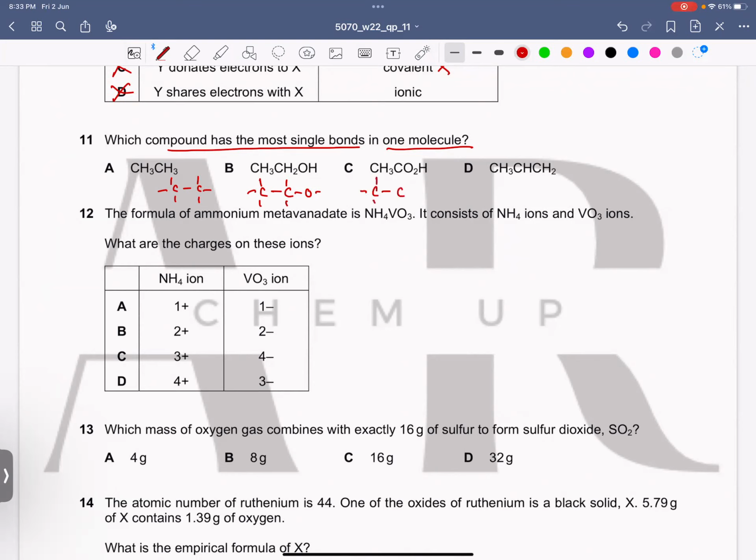If you look at this one, it has 4, 5, 6 single bonds, so this goes wrong. This has 7 and this one has 8, so A goes wrong as well. Over here there are also 6 single bonds, so D goes wrong as well. B is the correct answer because in B there are 8 single bonds. Is this clear to everyone?